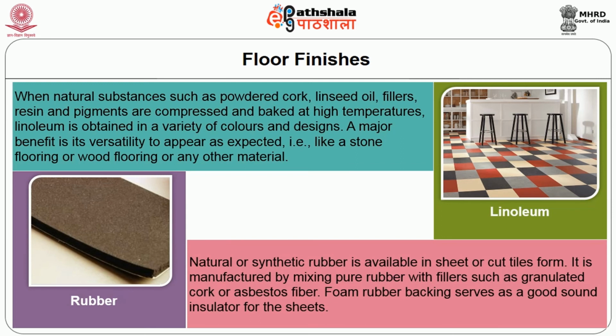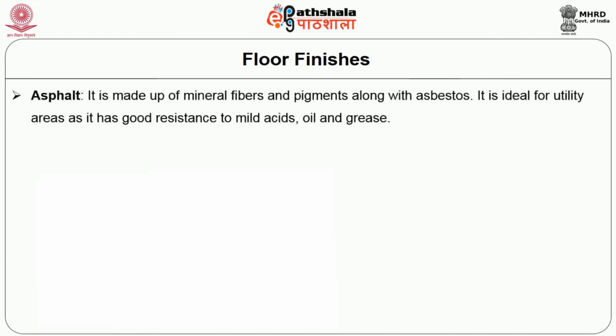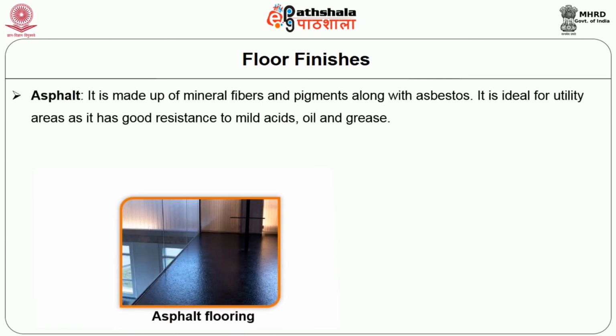Rubber. Natural or synthetic rubber is available in sheet or cut tiles form. It is manufactured by mixing pure rubber with fillers such as granulated cork or asbestos fiber. Foam rubber backing serves as a good sound insulator for the sheets. Asphalt. It is made up of mineral fibers and pigments along with asbestos. It is ideal for utility areas as it has good resistance to mild acids, oil and grease.